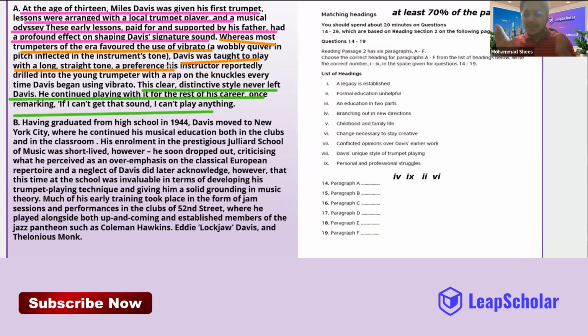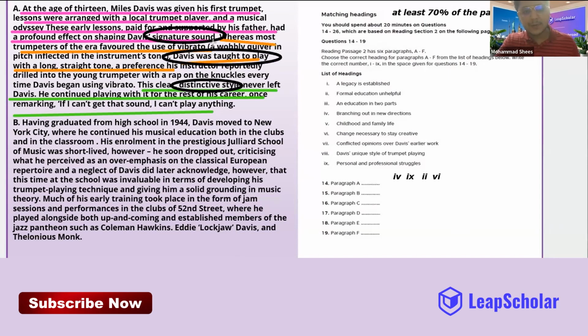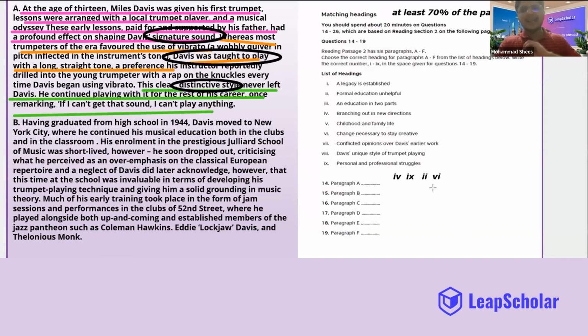Was it different? Great. So the main idea, the hero idea, the reason why the paragraph was written is what, guys? I could see signature sound. I could see distinctive style. I could see that Davis was taught to play, and one word here, whereas. Now I know that the answer has to be something related to something that is really different from everyone.